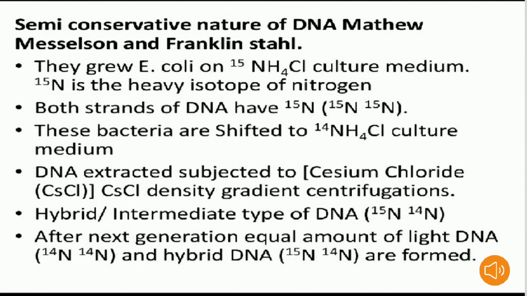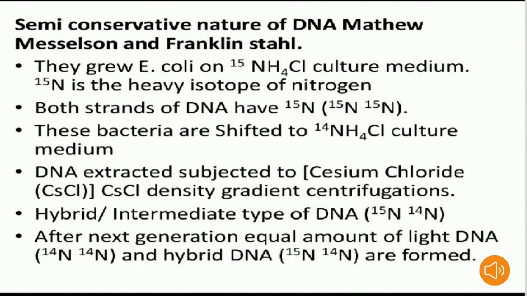How many nitrogens do we have here? Simply remember, students, don't get confused. Here we have 15 nitrogens. This 15 nitrogen is the heavy isotope of nitrogen. So in DNA, how many strands are there? There are 2 strands. Remember, that is the 5 to 3 end and the 3 to 5 end, right? So both strands of DNA have 15 nitrogens: one strand has 15 nitrogens and the other strand also has 15 nitrogens.